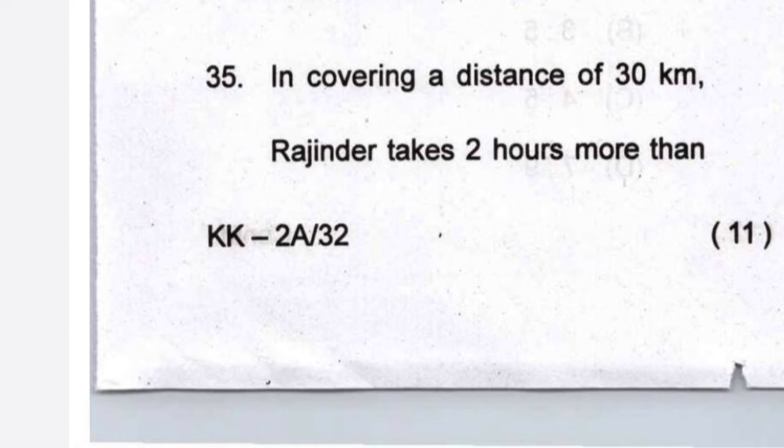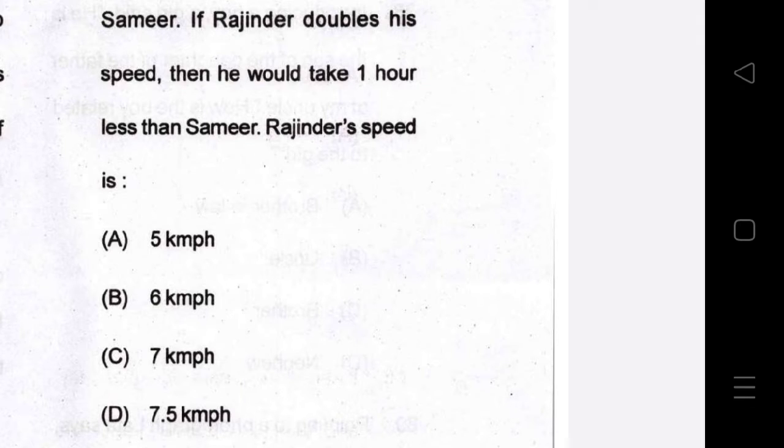Now question number 35. In covering a distance of 30 km, Rajinder takes 2 hours more than Samir. If Rajinder doubles his speed, then he would take 1 hour less than Samir. What is Rajinder's speed? So now let's solve it.